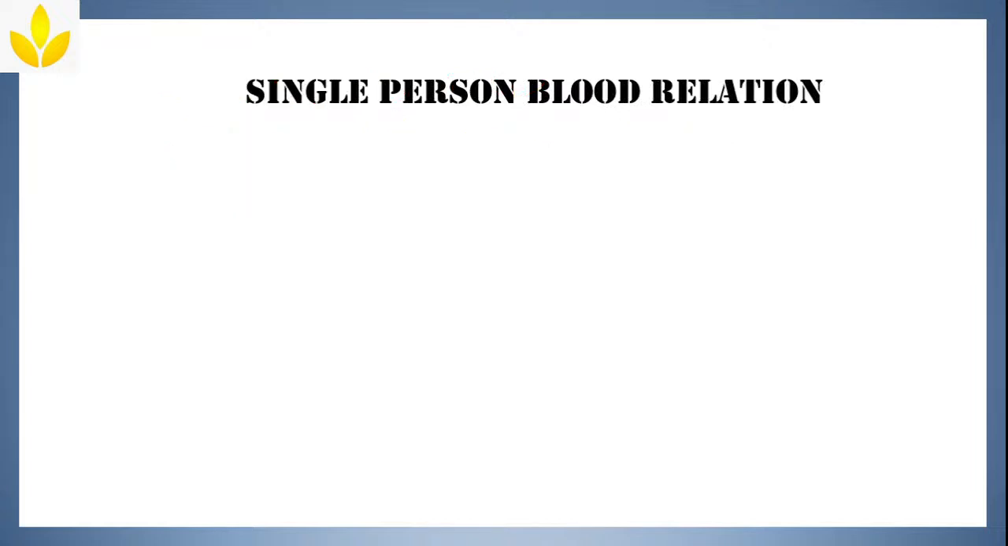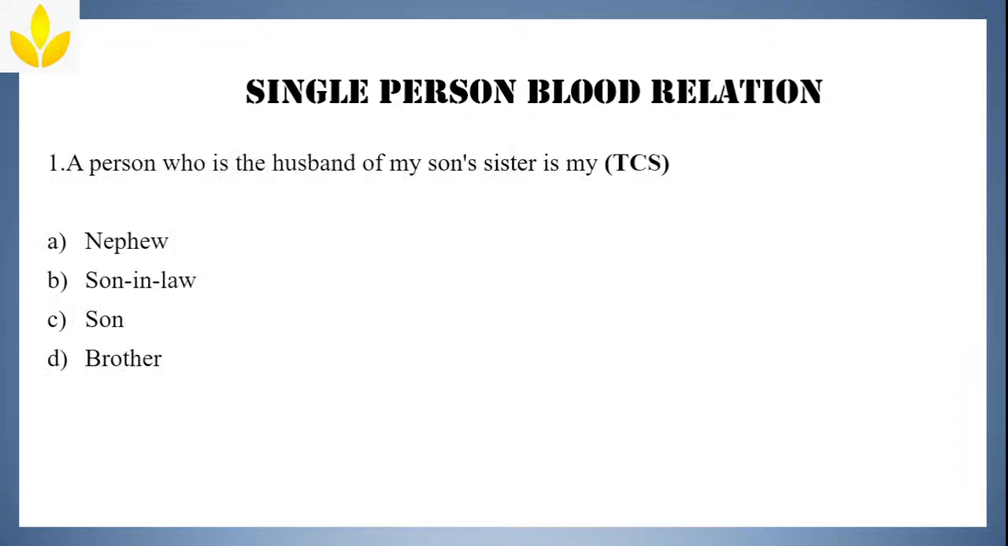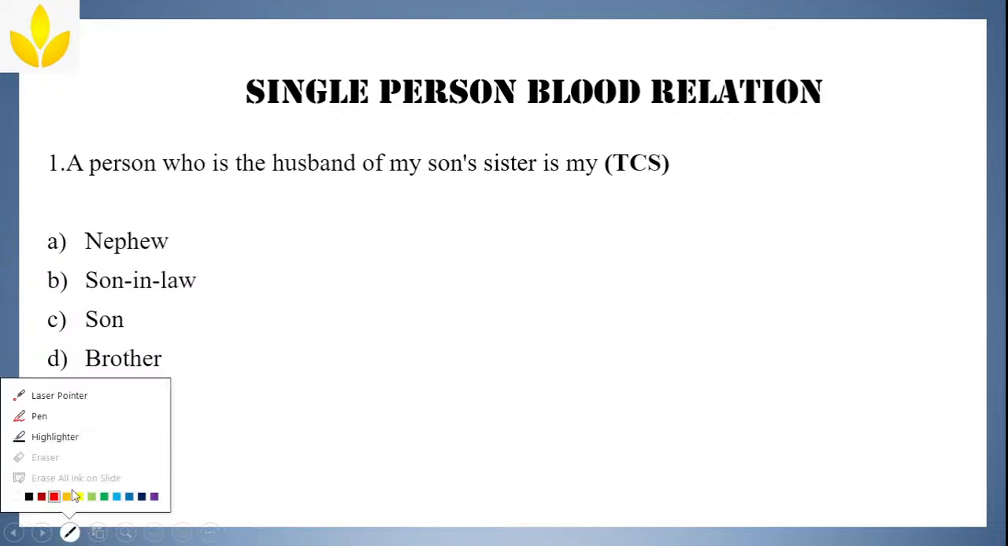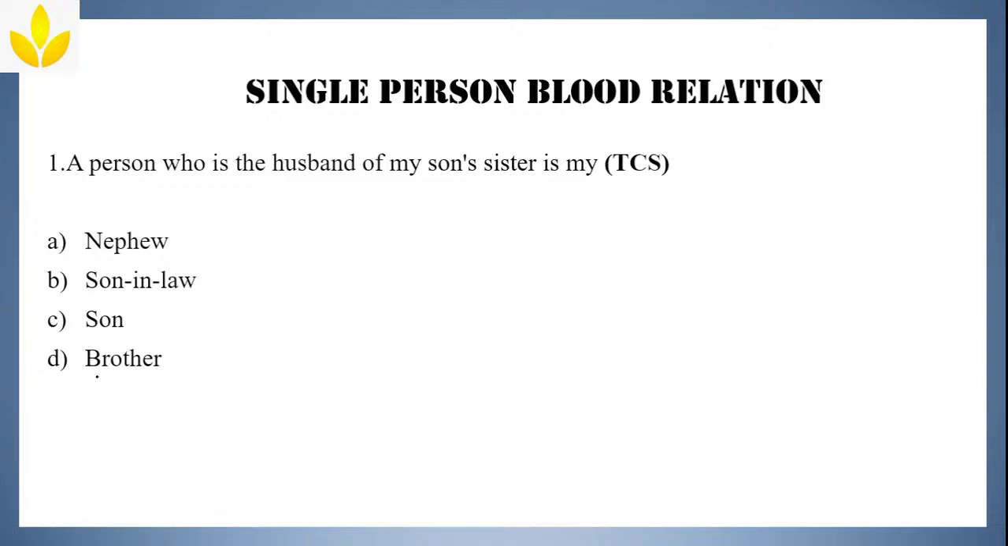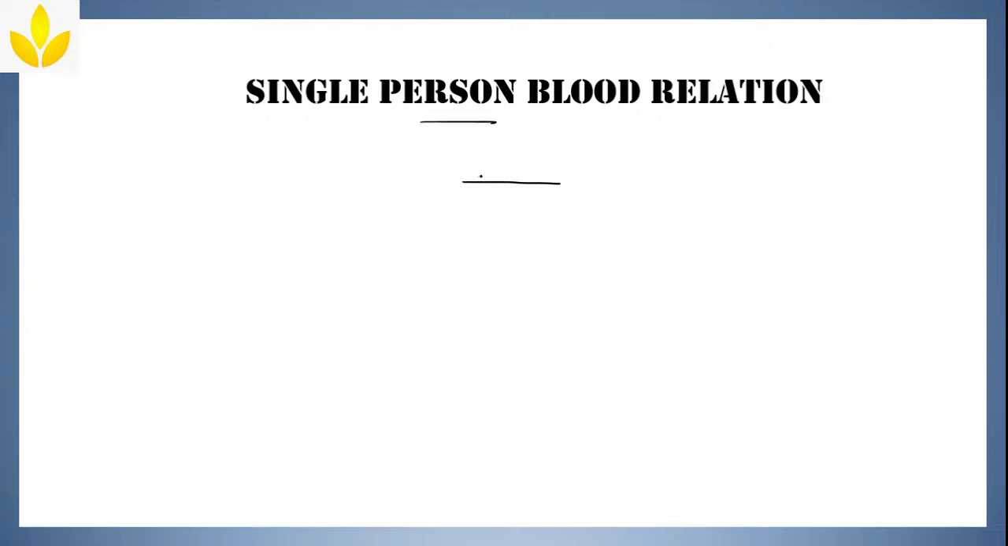Single person blood relation. We'll understand this particular blood relation with a question itself. See here, what is the question? A person who is the husband of my son's sister is my... is the question. Now, this is a single person blood relation. Before we solve this question, we'll understand some of the basic things. I assume that all of you know the relations.